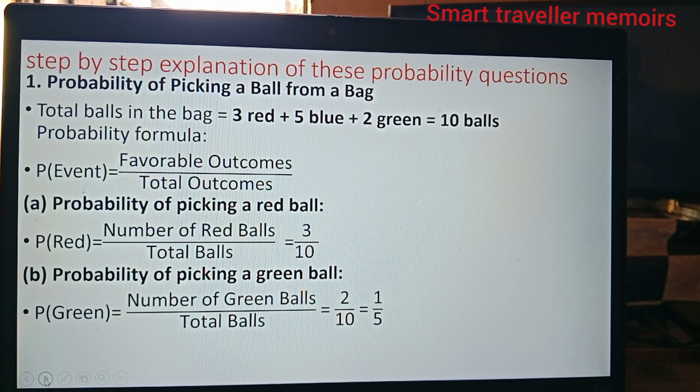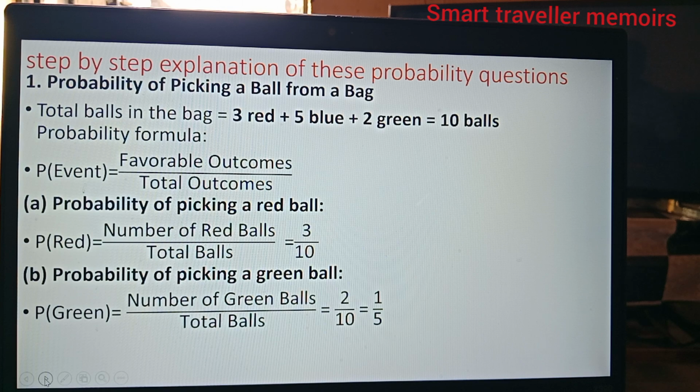And the step-by-step explanation is this. For the probability of picking a ball from a bag, the total number of balls, as we had agreed, is 3 red plus 5 blue plus 2 green, 10 balls. The probability formula is P(event) is favorable outcomes over total outcomes.